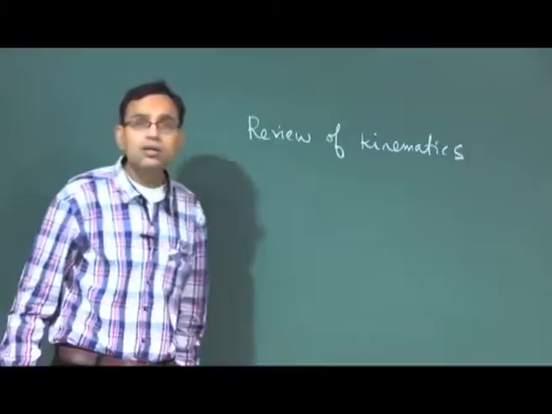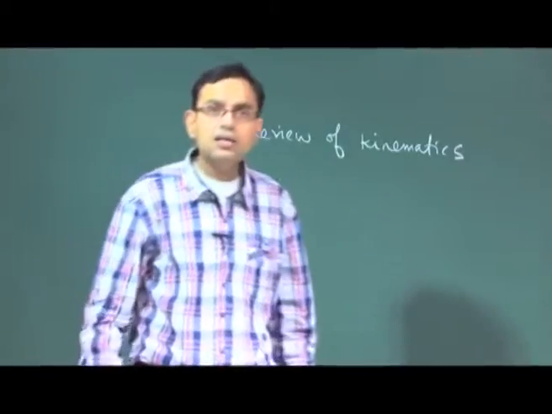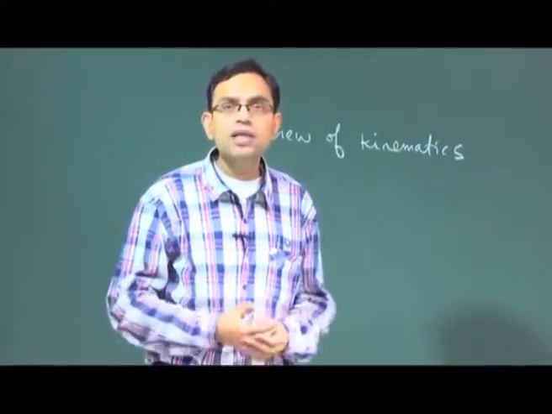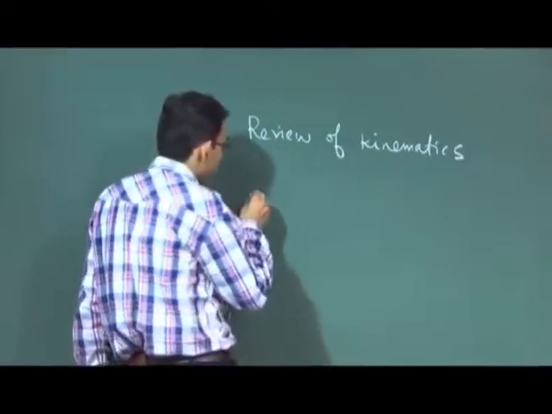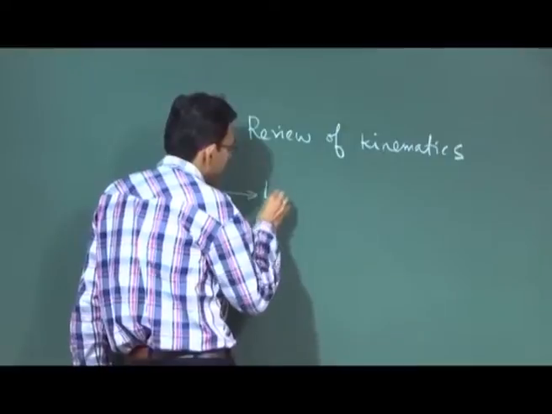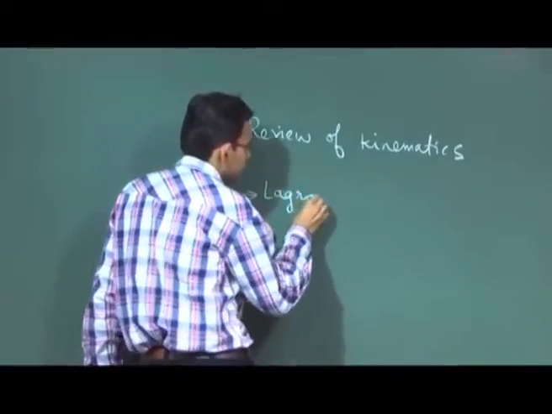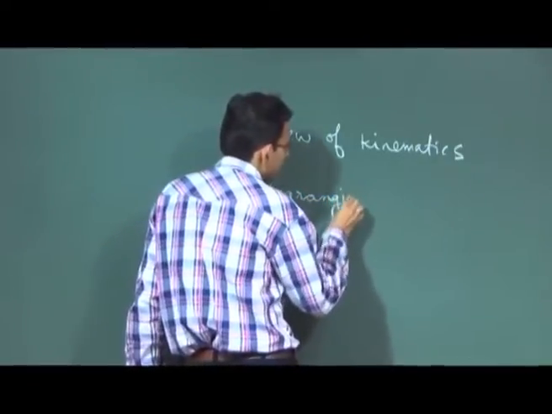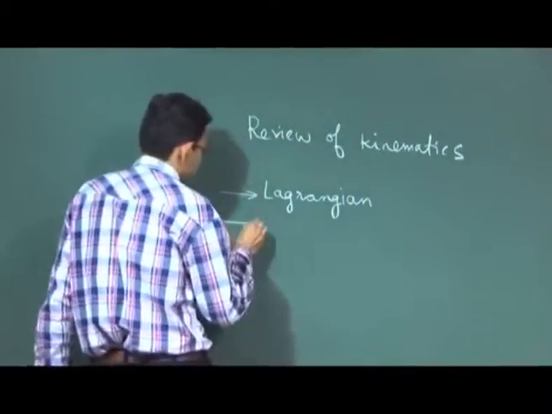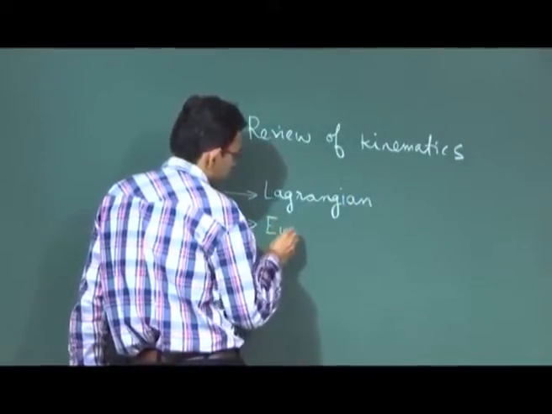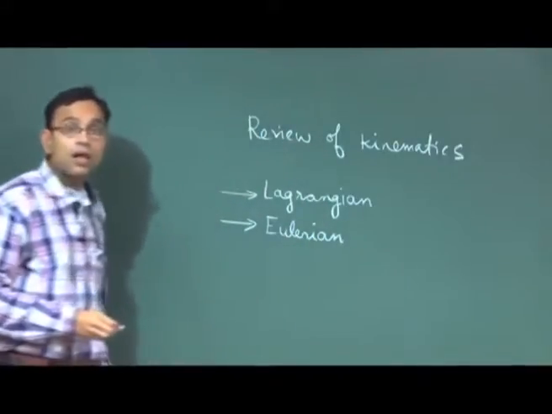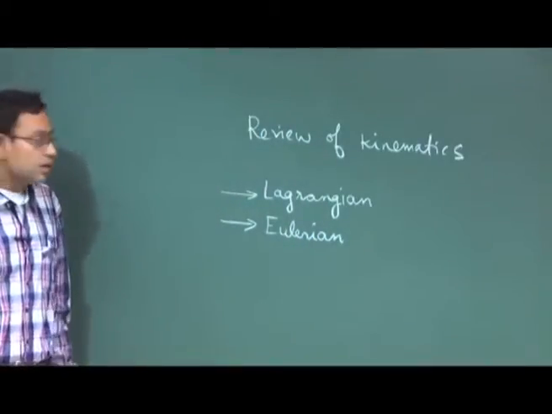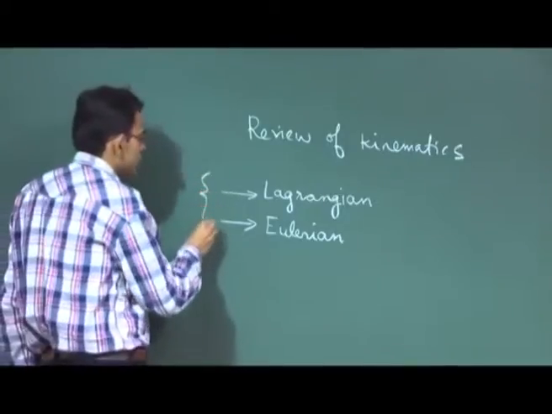Now, as I told, there are different ways of describing motion, and two of those are Lagrangian and Eulerian. So, this is description of motion.